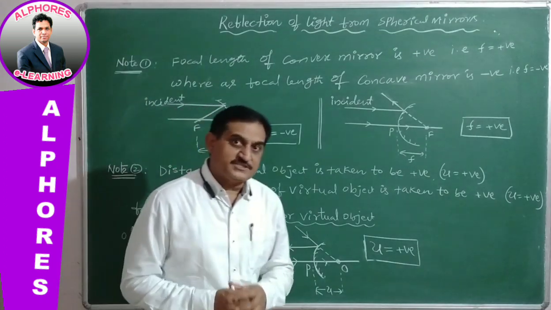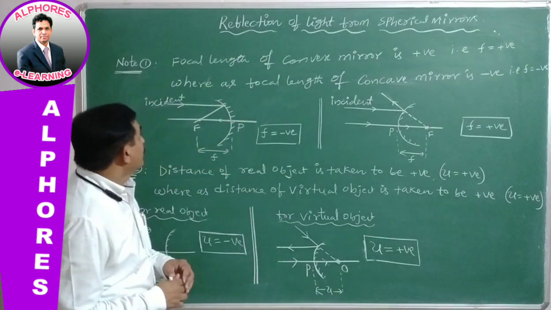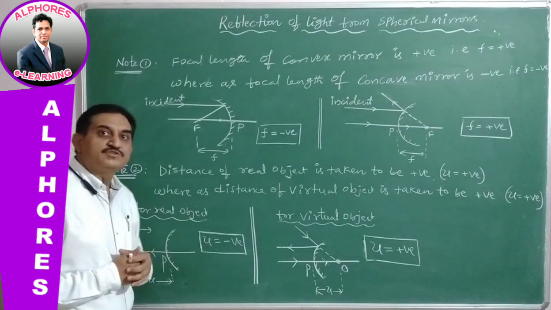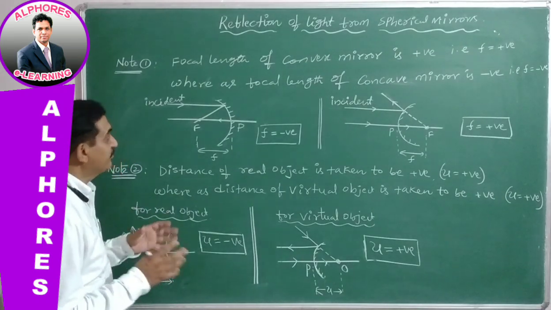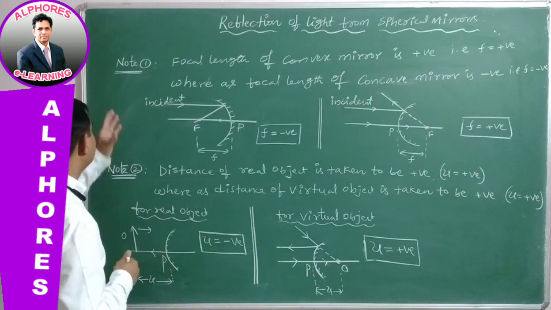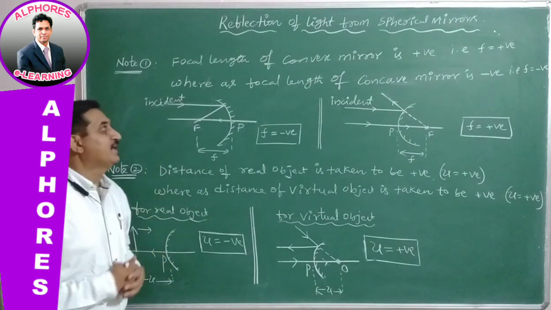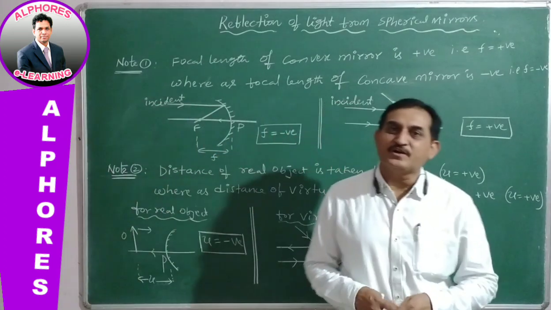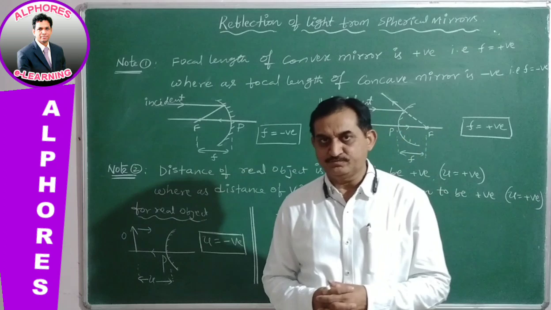Okay. Next, I am going to focus on 2-3 note points, very important. Point number 1, note 1. Focal length of convex mirror is positive, whereas focal length of concave mirror is negative.